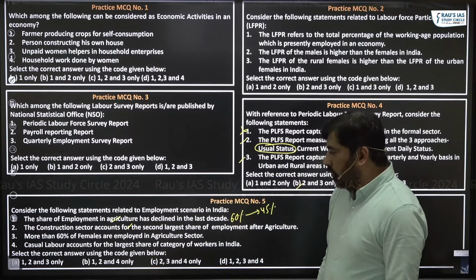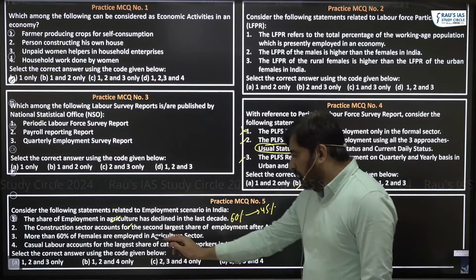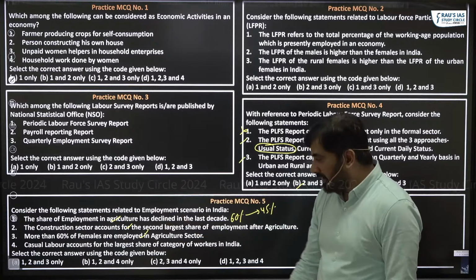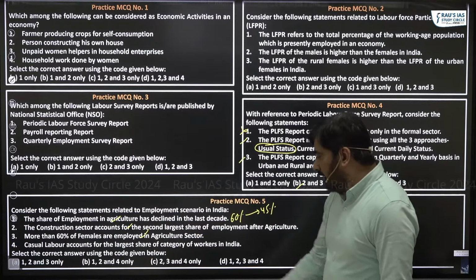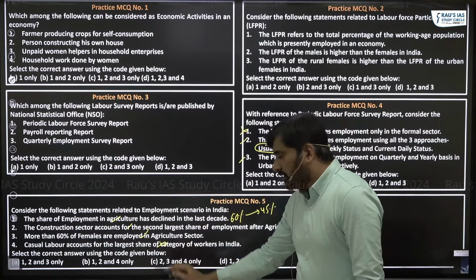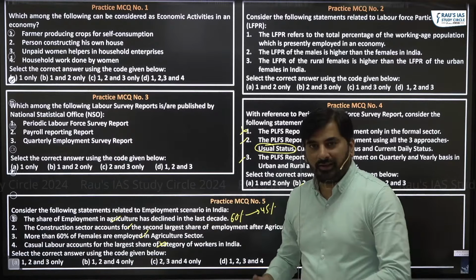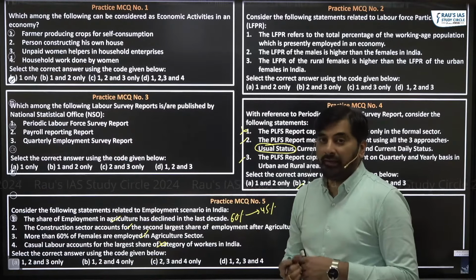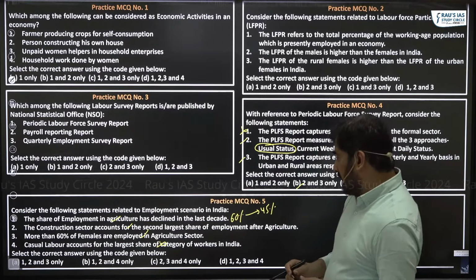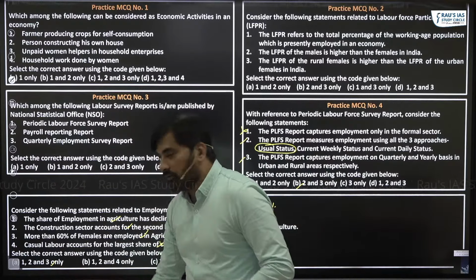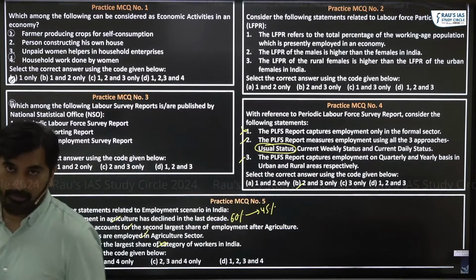Correct. More than 60% of females are employed in agriculture. This is also correct. Casual labor accounts for the largest category of workers. No, it is not casual workers. It is the self-employed workers. So the answer in this case is 1, 2 and 3.